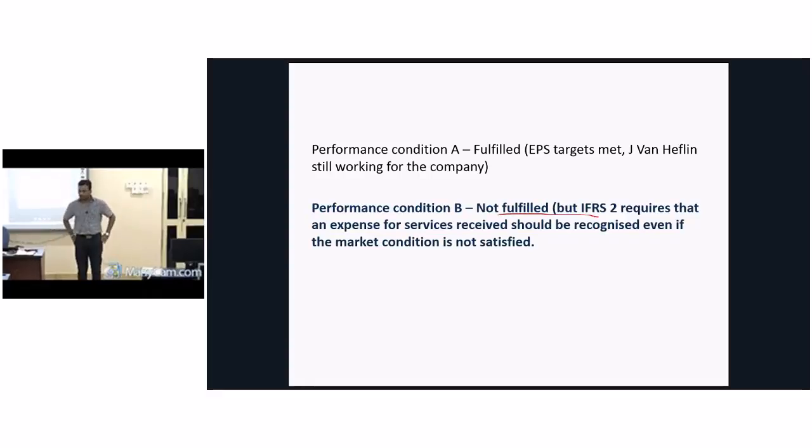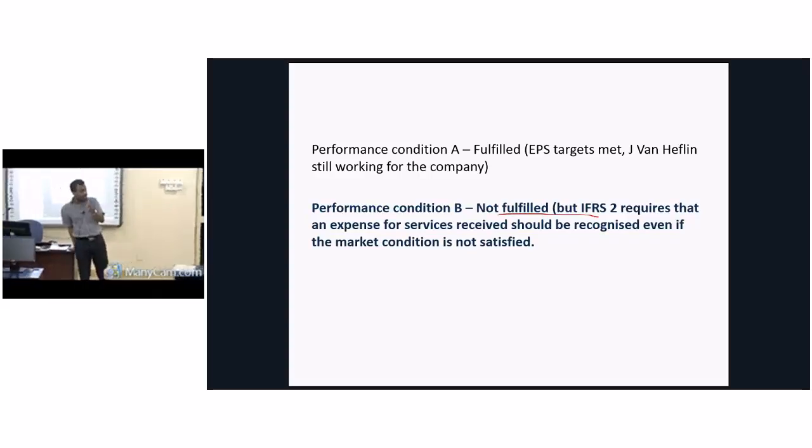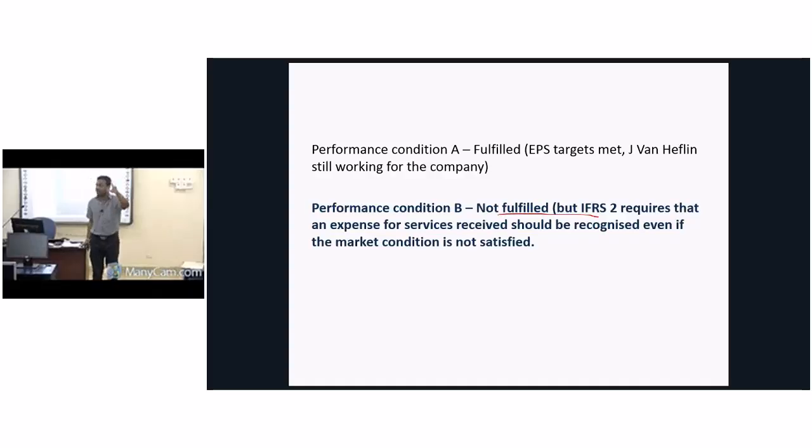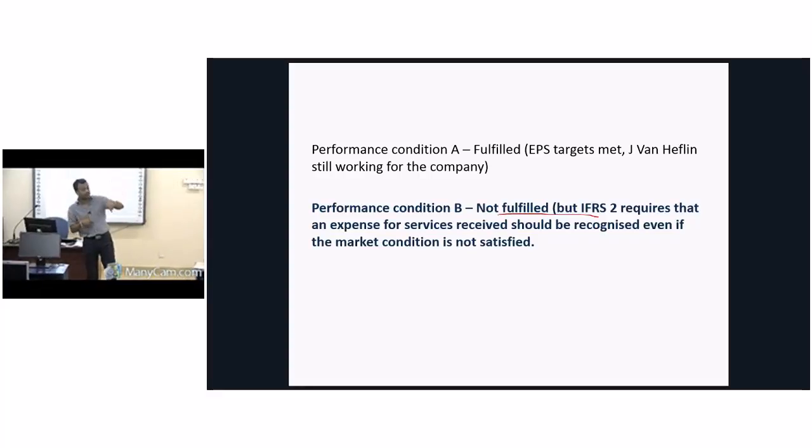Now what do we need to do? Anyway, we have other reserves balance at the end of year 1. We have already accounted for it. At the end of the year, that person has not achieved the target. It happens, no? At the beginning of the first year, you think that he will achieve the target. Based on that, you transfer something to other reserve. At the end of year 2, you realize that he has not achieved the target. The other reserve balance should be transferred to retained earnings.